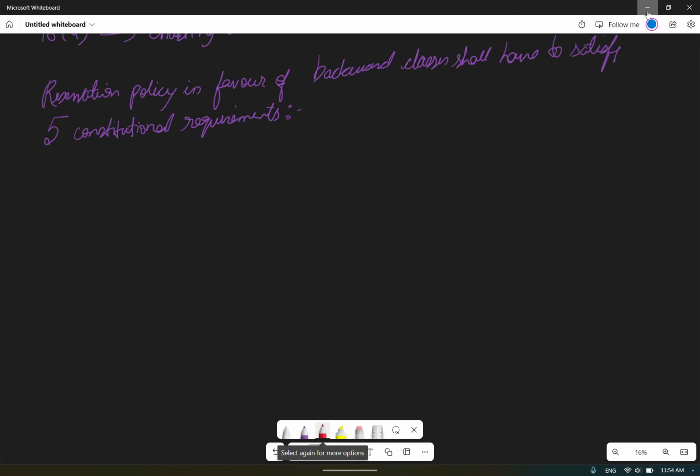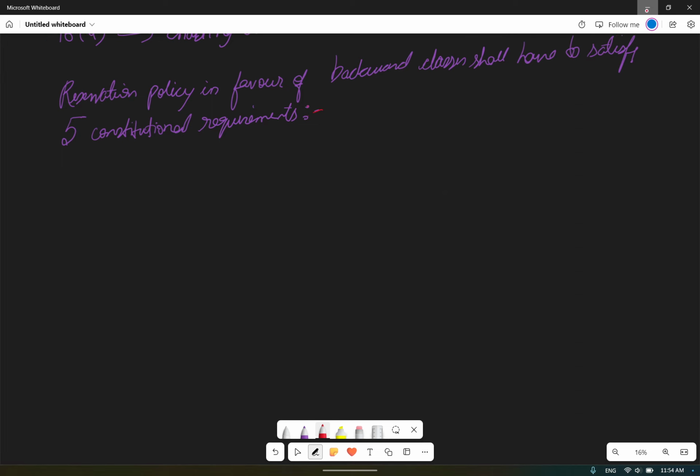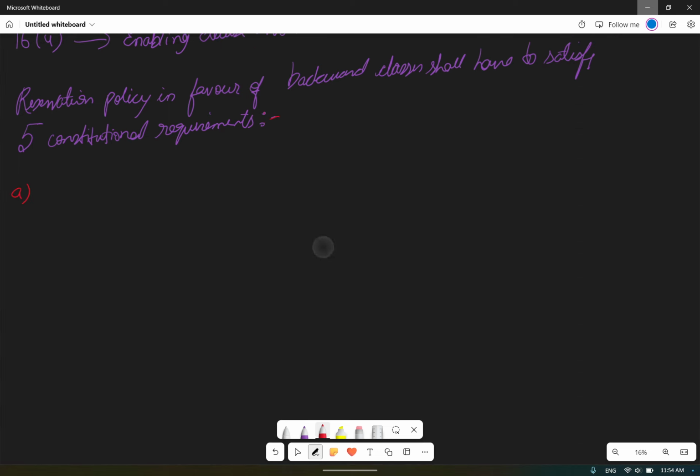Okay. Whenever the case goes to the Supreme Court, then they have to satisfy these 5 requirements. What are the 5 requirements? First, social and educational backwardness, that a state has to provide to the Supreme Court. The government has to provide the data to the court. Like, suppose there are 100 posts in a government job, then they have to provide that 60 seats are taken by the upper caste and the lower caste are discriminated. Okay, that data has to be provided.